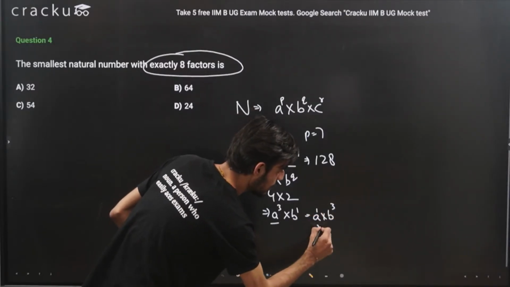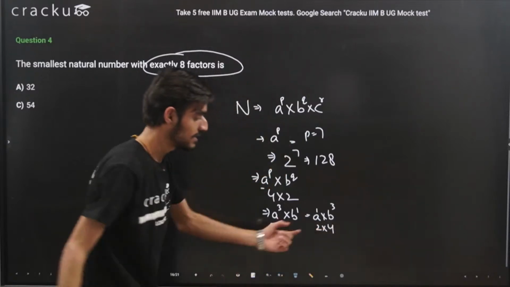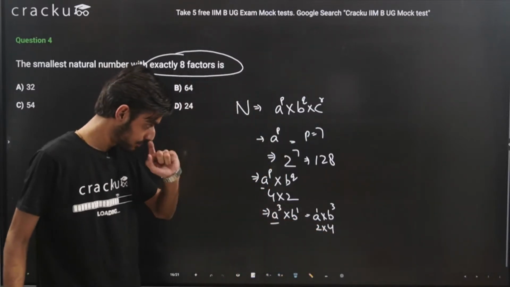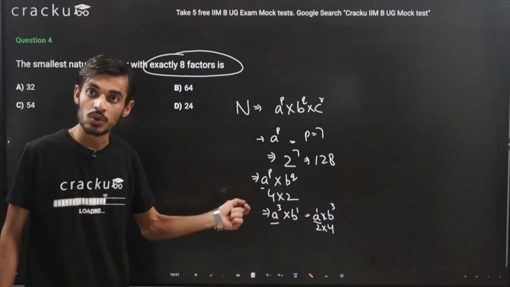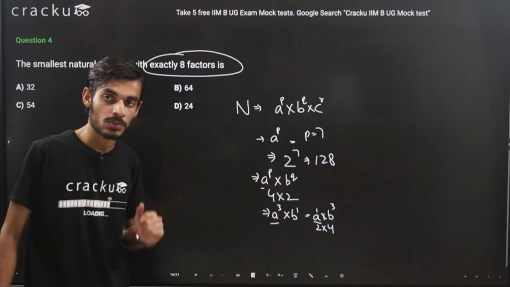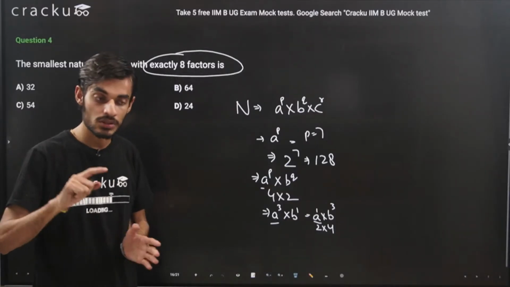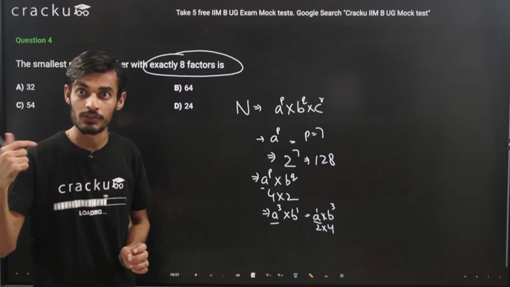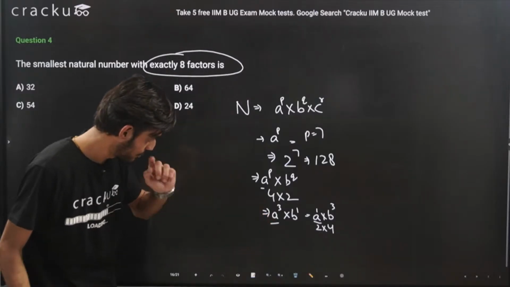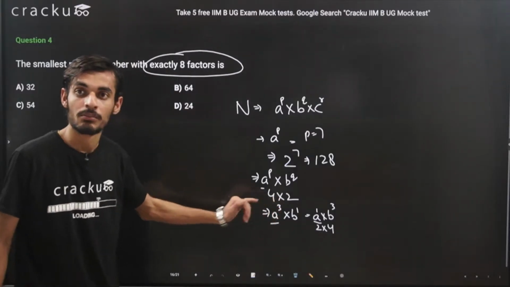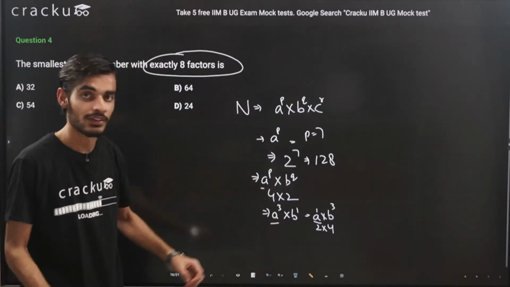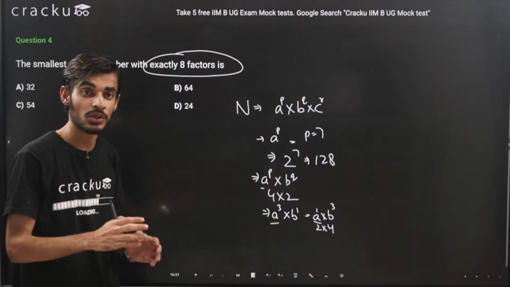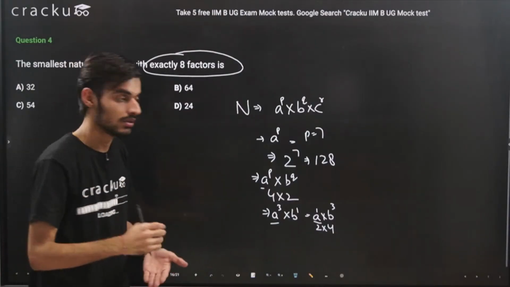So here also we can do 2 into 4, that is 8. But here, because the smaller prime number is a, that is 2, 2 raised to the power 1 multiplied by 3 raised to the power 3 will give us a larger number, because 2 multiplied by 27 will be 54. But 2 raised to the power 3 multiplied by 3 raised to the power 1 is a smaller number. So we are giving a larger power to the smaller number so that the overall value is smaller. Okay.